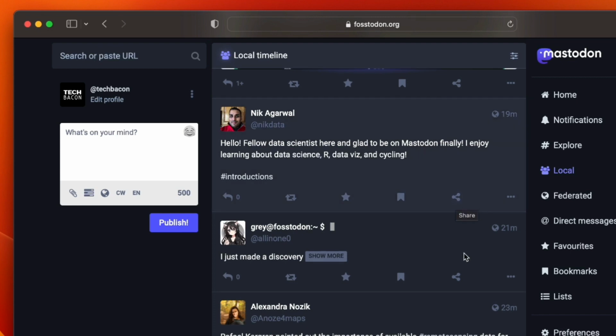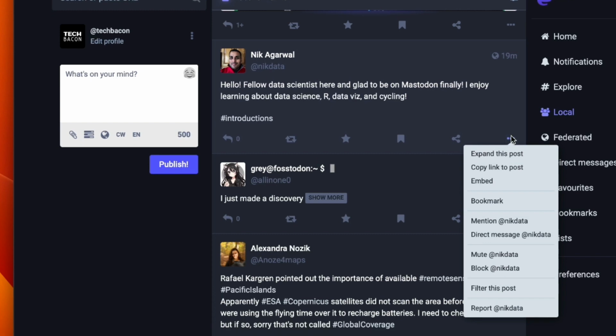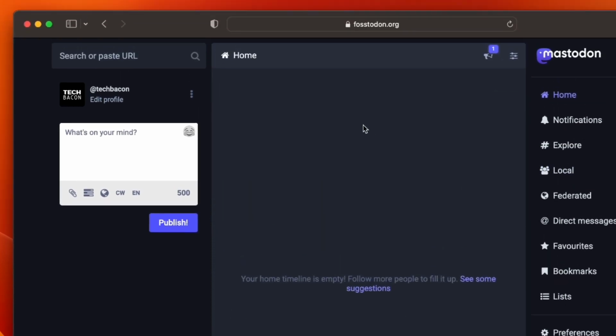And then we have share, and if you're using Safari, that will bring up the share options. Then we have a more button. And this allows you to mute a user, block a user, filter the post, or embed it. One good rule of thumb in Mastodon is if you don't agree with a post, don't report it if it doesn't violate any of the rules. Just go ahead and block that person if you don't like their content. It's easy enough.